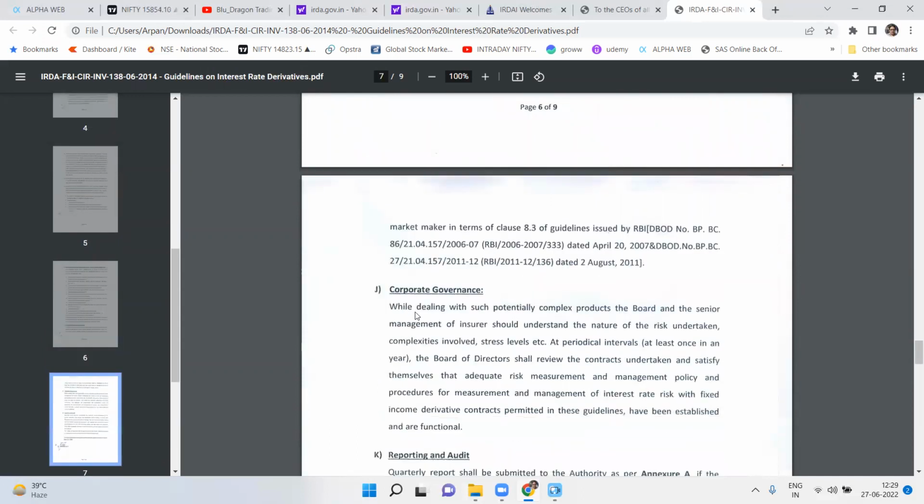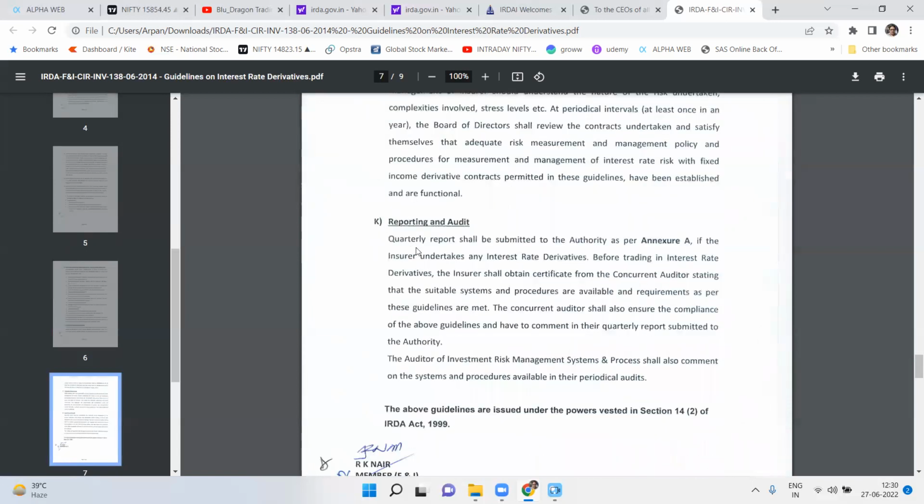While dealing with corporate governance or such potentially complex products, the board and senior management should ensure that they understand the risk undertaken, nature of the risk, complexity involved, stress levels. At periodical intervals, the board shall review the contracts undertaken, and satisfy themselves that adequate risk measurement and management capabilities have been put in place, and they are also functional.